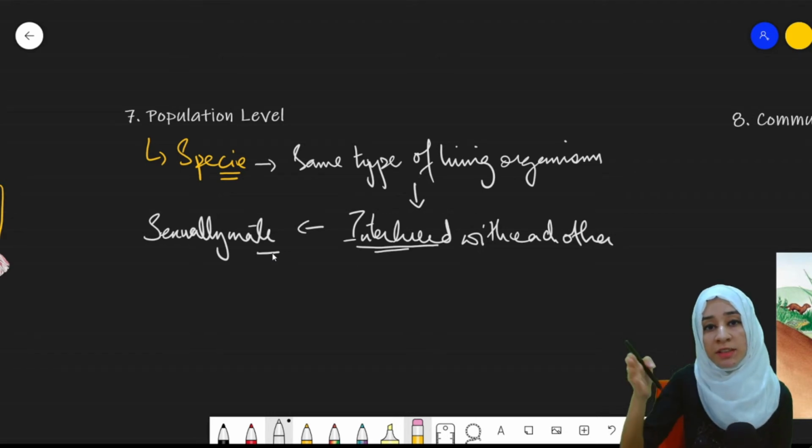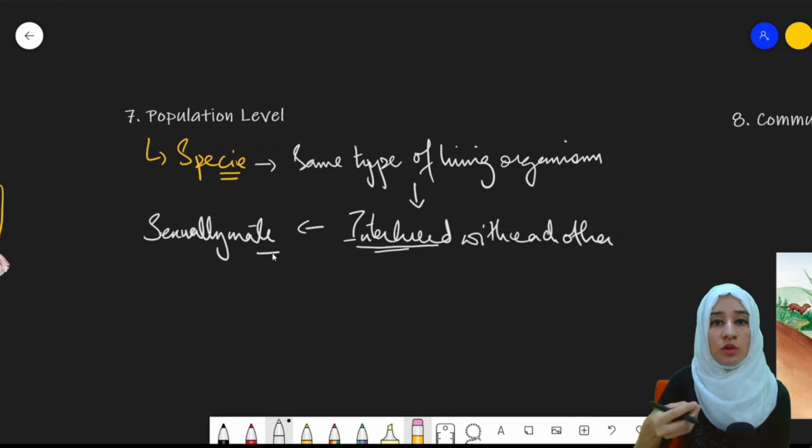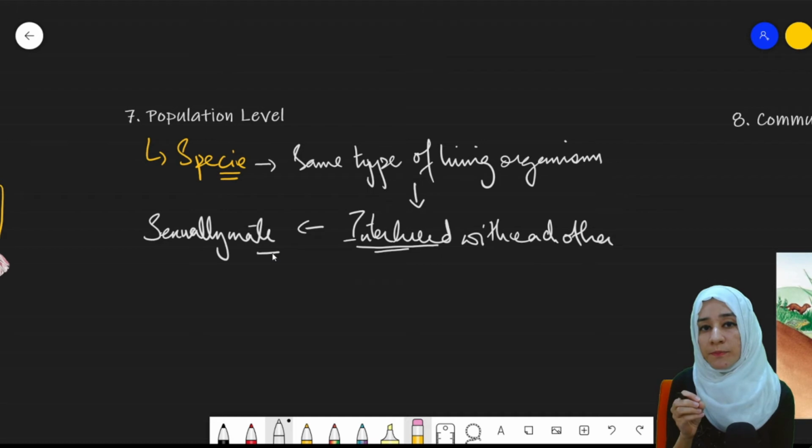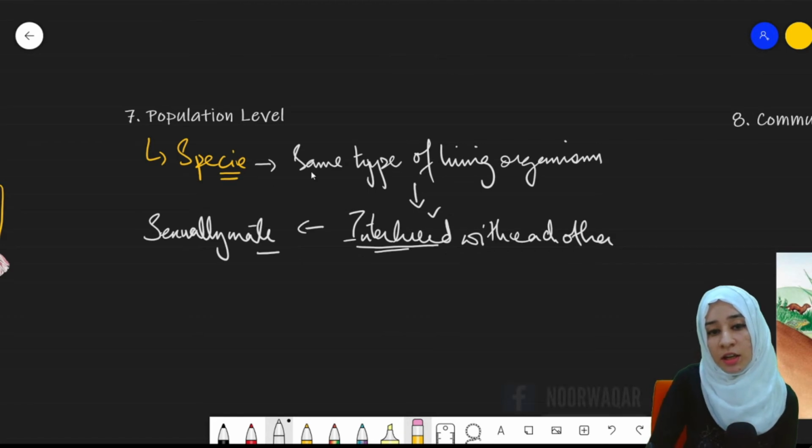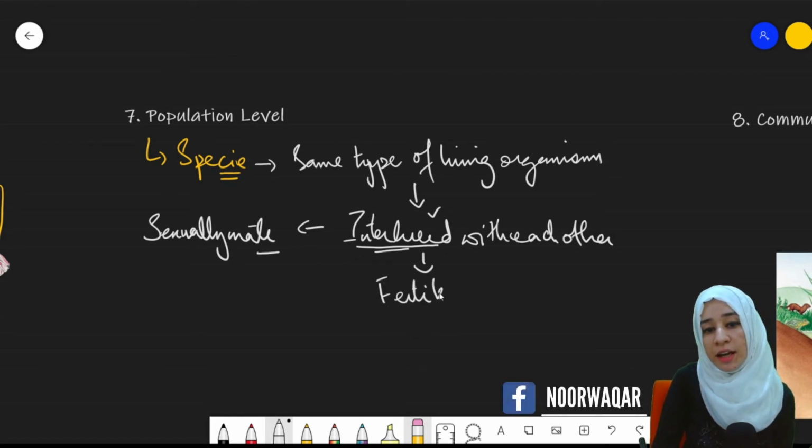Human beings can sexually mate with each other. Similarly, cats will sexually mate with each other, right? The natural sexual intercourse that occurs within the living organism will make up a species. It needs to be natural. So the first thing is the interbreeding between each other. That will result in the formation of fertile offsprings.